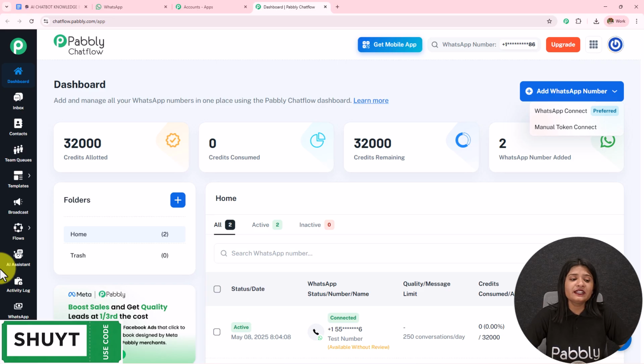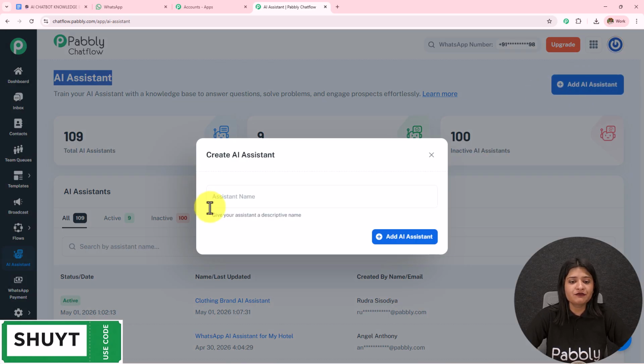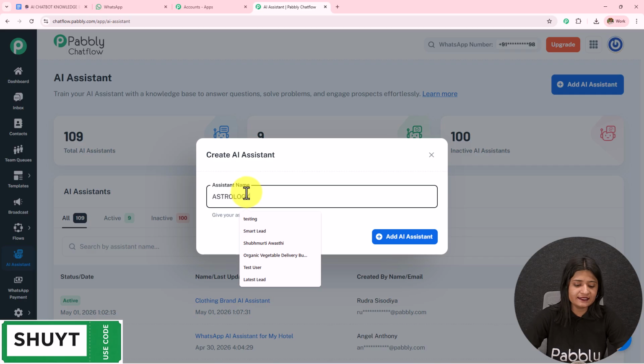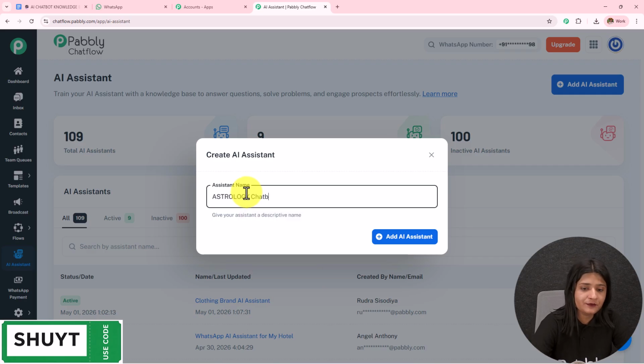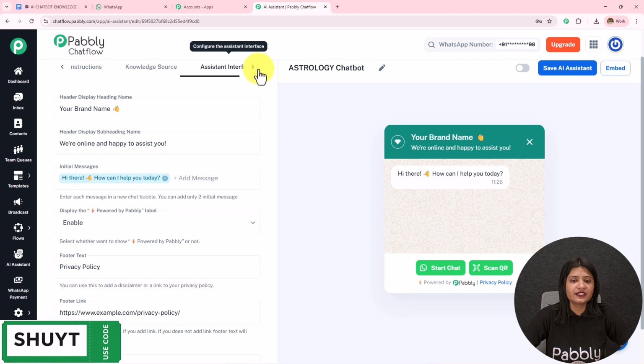Now we have to create an AI agent. On the left hand side, we get this option of AI assistant. Let's open this. We have landed on this AI assistant page. You can see the total AI assistants, active AI assistants, and the inactive AI assistants. To create a new AI assistant, you simply have to click on this add AI assistant, and let's first name this Astrology chatbot, and then simply click on this add AI assistant. Here we have landed on this page from where we are going to start creating this AI assistant.